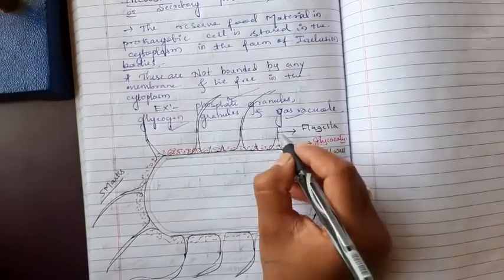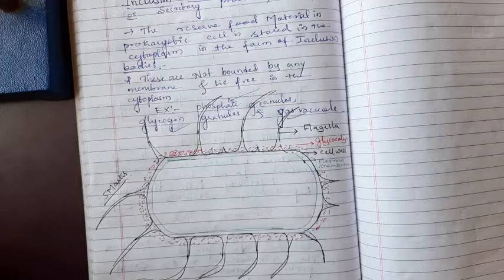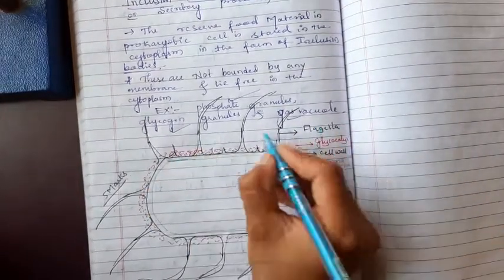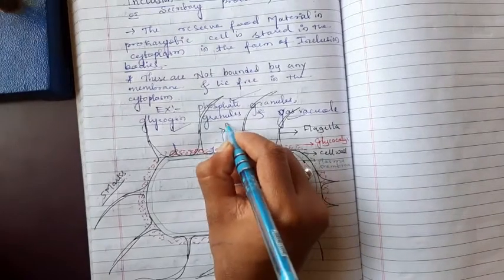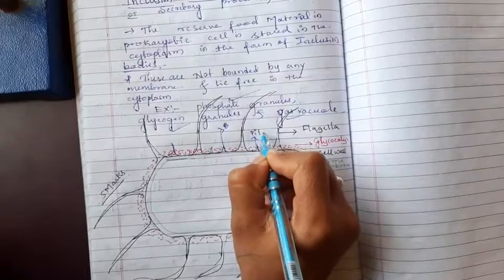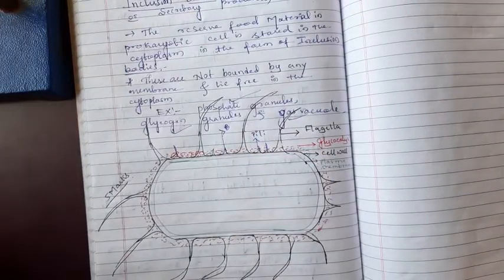This is the flagella. The structures present along with the flagella are known as pili, also known as sex pili.